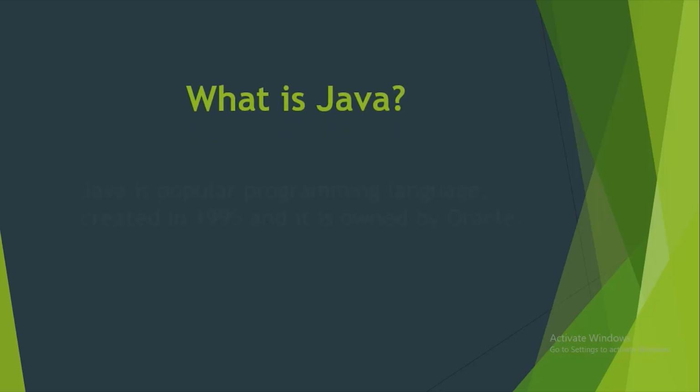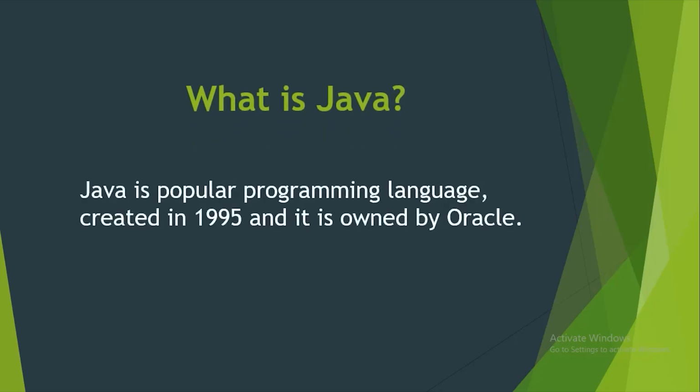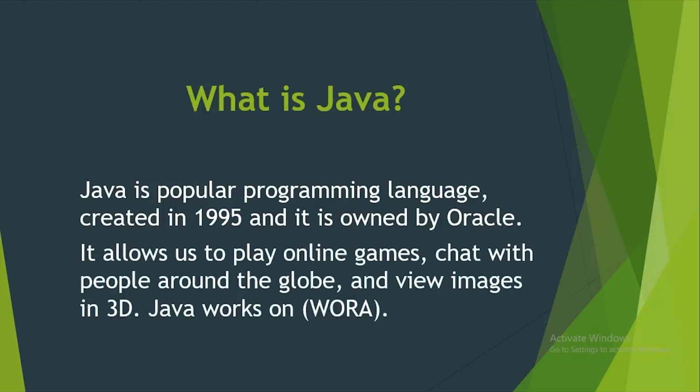So guys, what is Java? Java is nothing but just a popular programming language created in 1995 and right now it is owned by Oracle. What can we do with Java? It allows us to play online games, chat with people around the globe and view 3D images. And Java works on WORA, which means we can write the Java code once and we can run it anywhere on any machine where JRE, meaning Java Runtime Environment, is available.